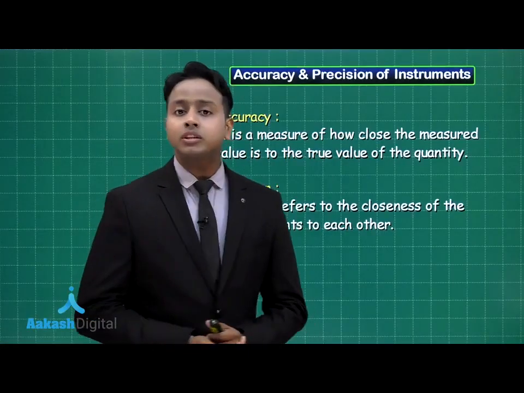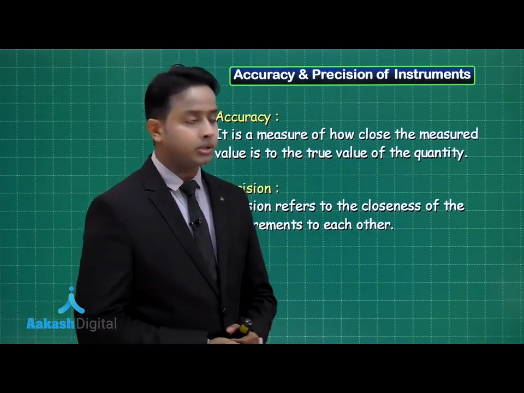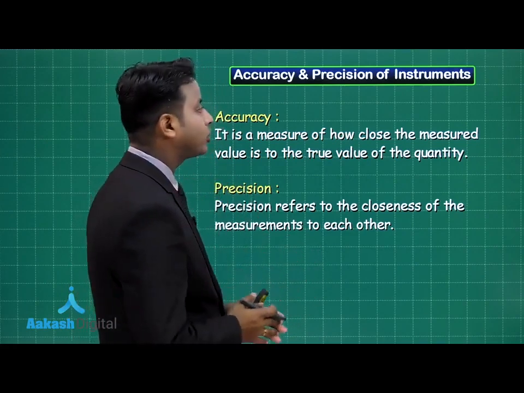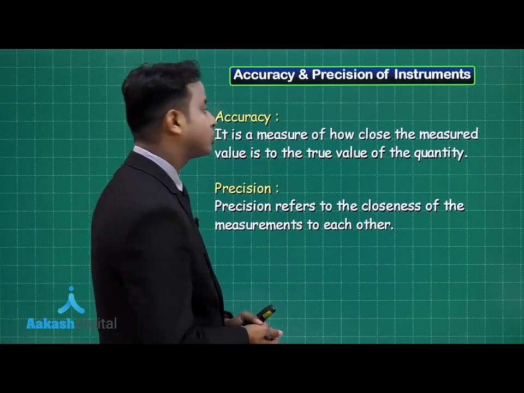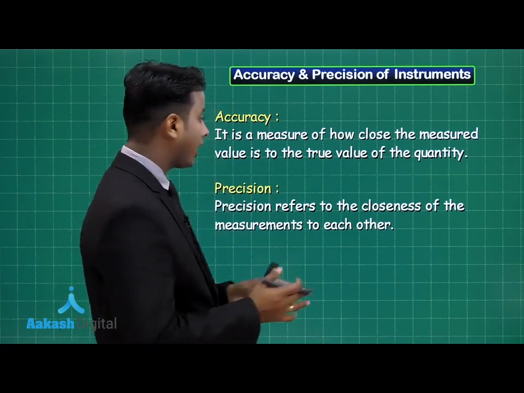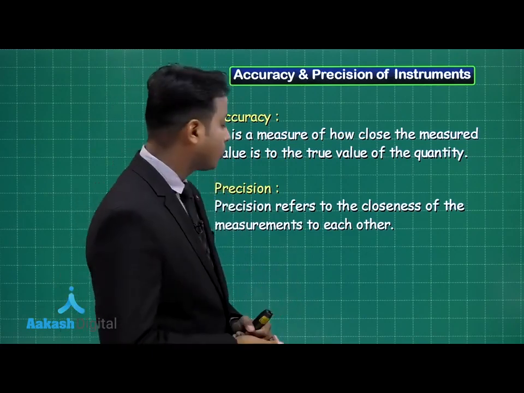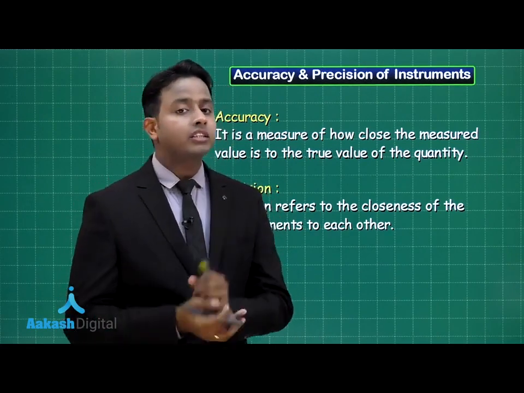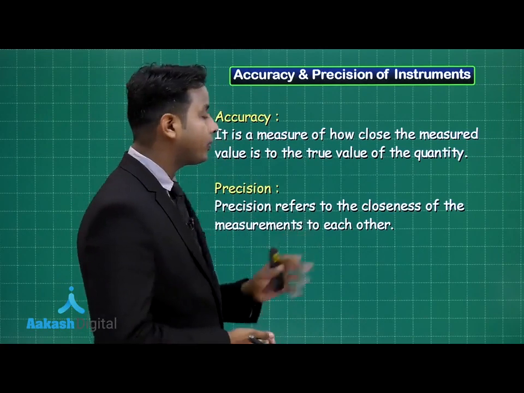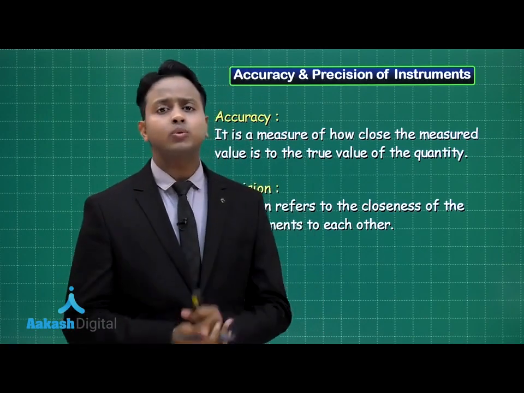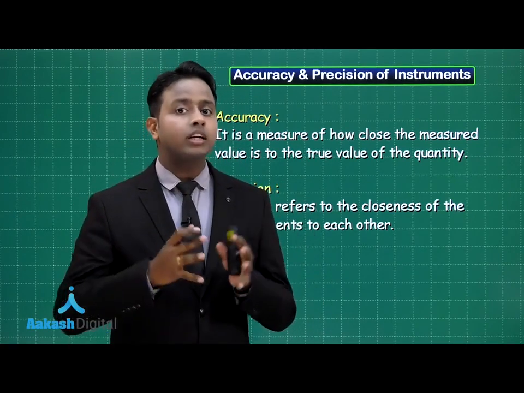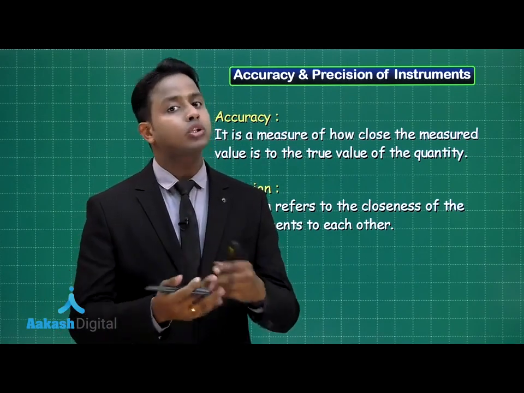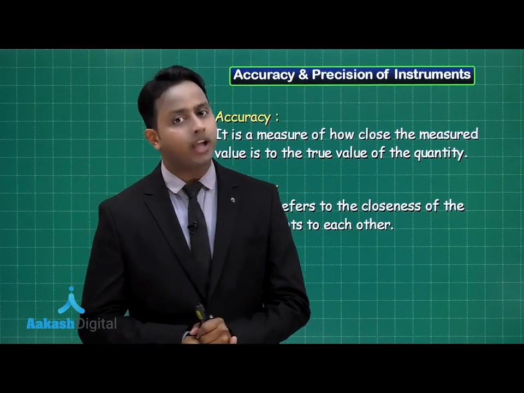Now, the first term is accuracy and precision. So let's read the definition. Accuracy is a measure of how close the measured value is to the true value of a quantity, and precision refers to the closeness of the measurements to each other. Now, every term has its special meaning. Accuracy just means that whenever you are measuring a quantity, the measured quantity is how close to the true value. So that is the measure of accuracy.